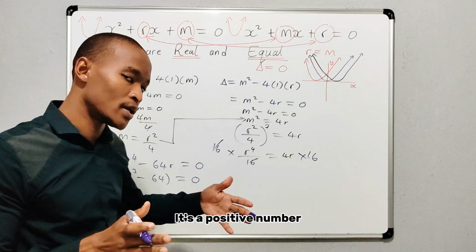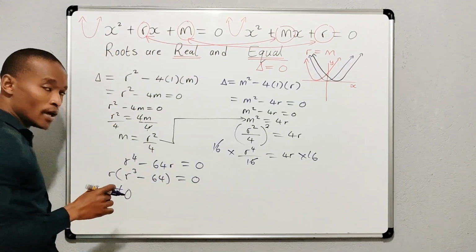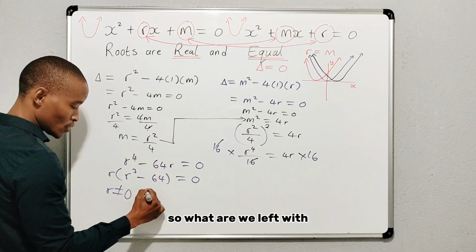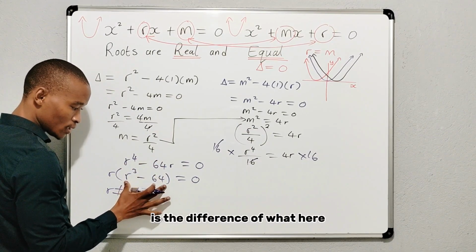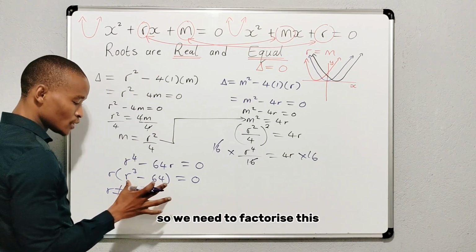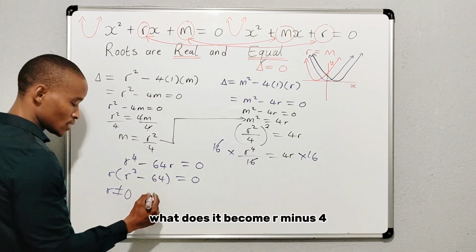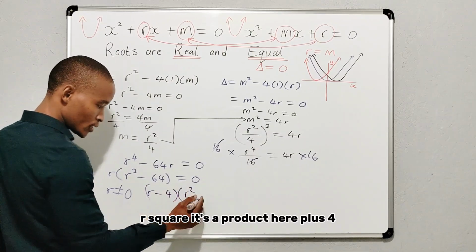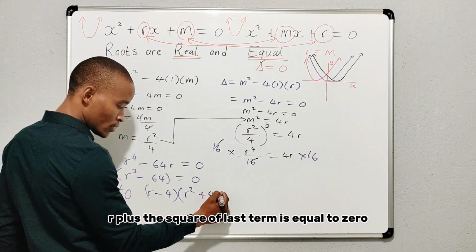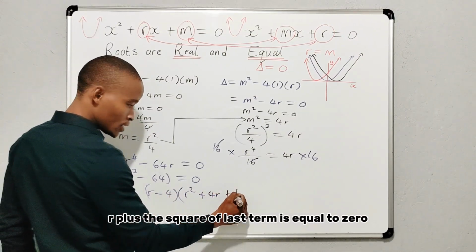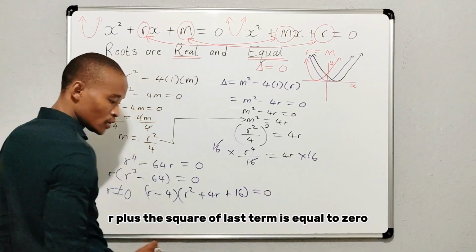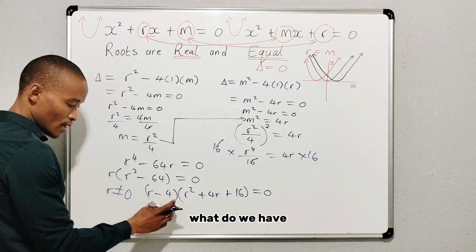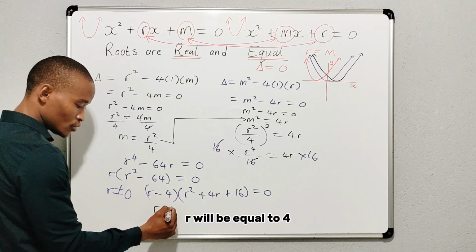It's a positive number. It cannot be equal to 0, or it cannot be negative as well. So what are we left with? It's a difference of what here? I hear cubes. Good. So we need to factorize this. What does it become? R minus 4, r squared, product here, plus 4r plus the square of the last term, which is equal to 0. So what do we have? R will be equal to 4.